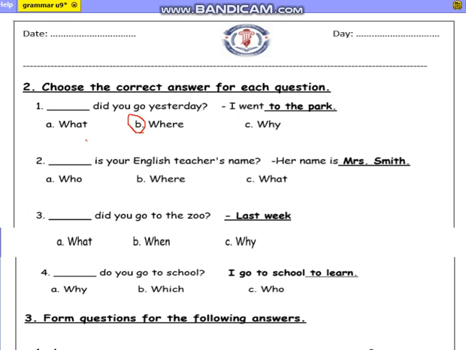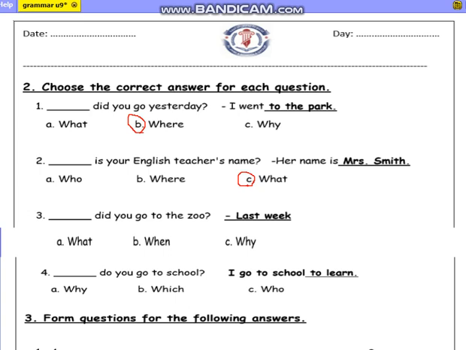Is your English teacher's name? Her name is Mrs. Smith. So we are asking about a name, and the name is a thing. So you have to write what. Excellent.